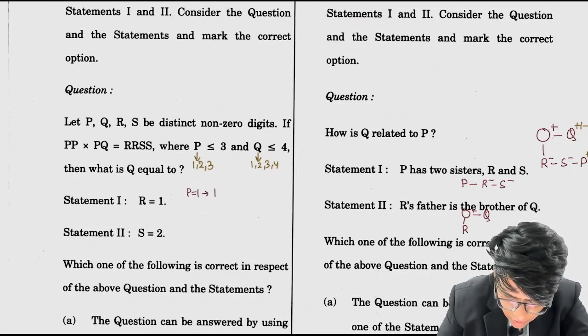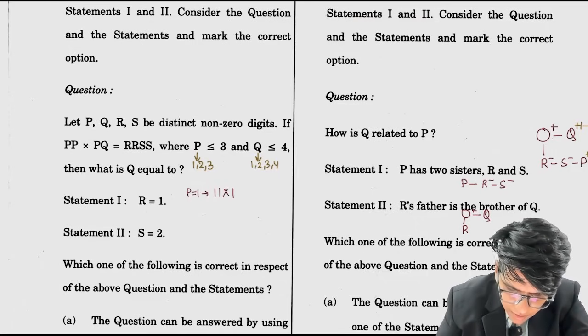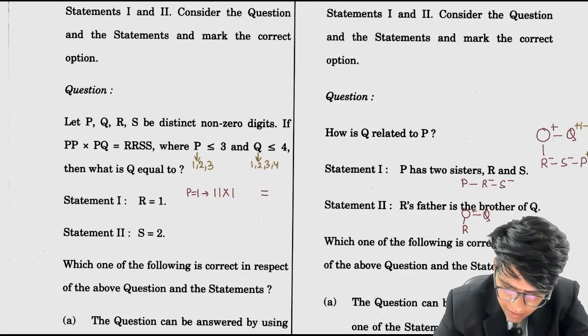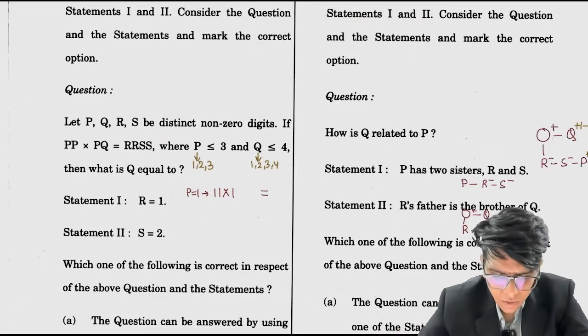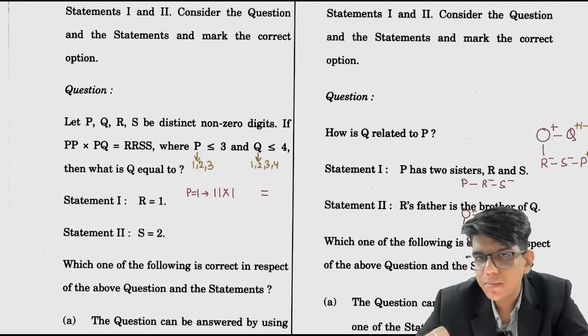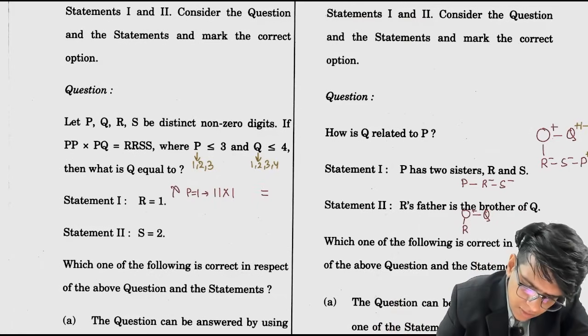So this will be 11 into 1. It should be a 4 digit number, RRSS. So take 11 into 11, 11 into 12, 11 into 13, 11 into 14. You will not get a 4 digit number. 11 into 14 is 154. It is not a 4 digit number, so this is not possible.